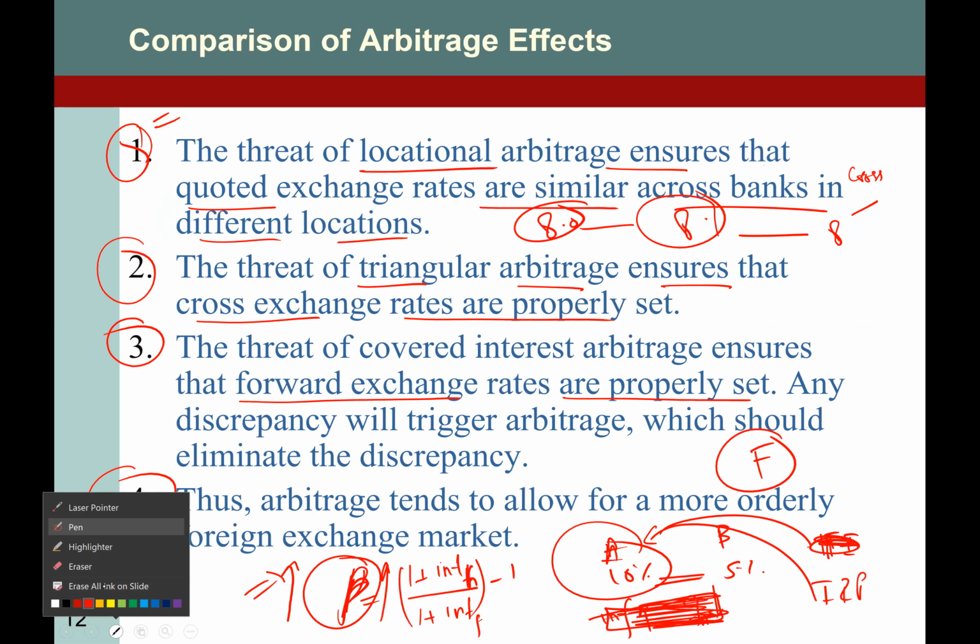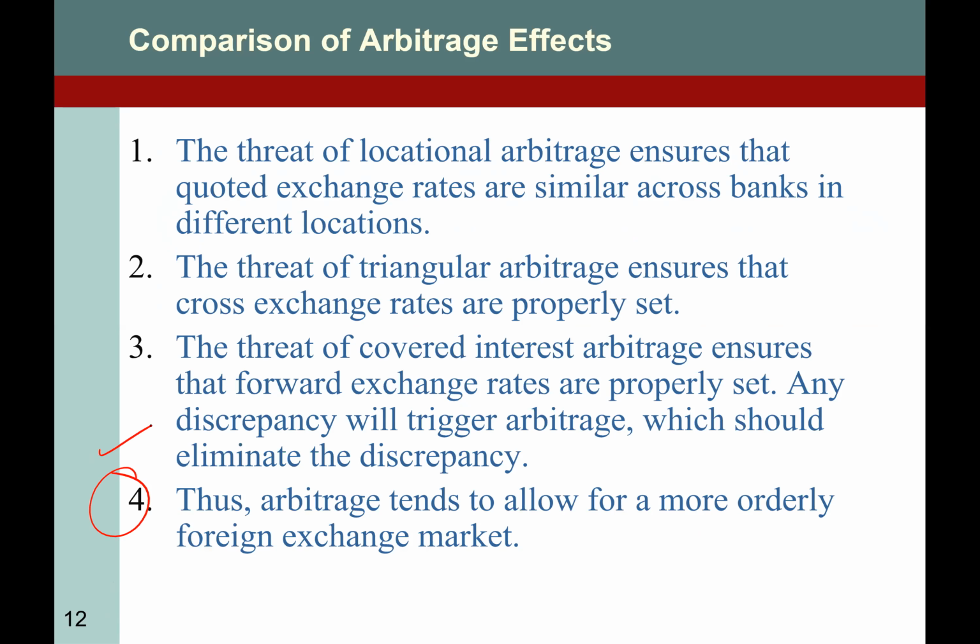Let me just erase all the mess here. Here we go. Number 4, arbitrage tends to allow for a more orderly foreign exchange market, so that there are no glitches, no loopholes, no temporary disturbances or differentials in the market, right? Whether it is locational, triangular, or covered interest, all types of arbitrage push the market into equilibrium so that it can run smoothly and everything is running in order.